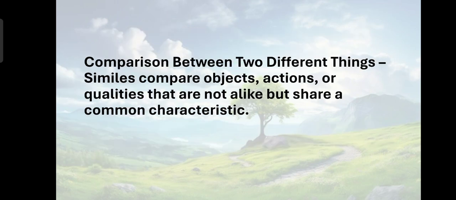Very good. Also in simile, comparison between two different things is made. Similes compare objects, actions, qualities that are not alike but share a common characteristic. So they might be similar somewhere or the other, but there could also be some characteristics which are similar.